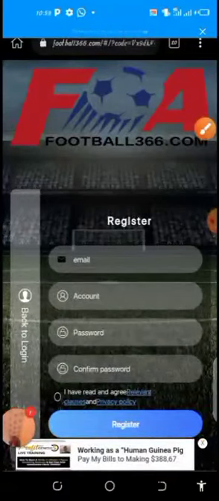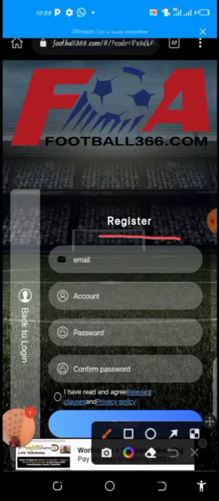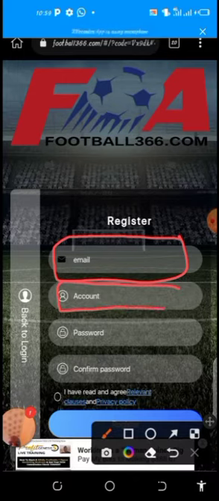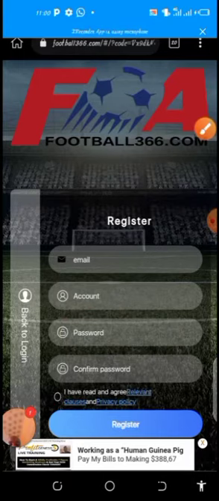It will provide you a form to fill. You insert the email you want to use, the name you want to use for your account registration, and the password. Then you confirm the password and accept the agreement terms. So then you get registered. Here you click on register. It will take you straight to your dashboard, and you try to save the password so that if you come back to this site, you can find it easy to log in.